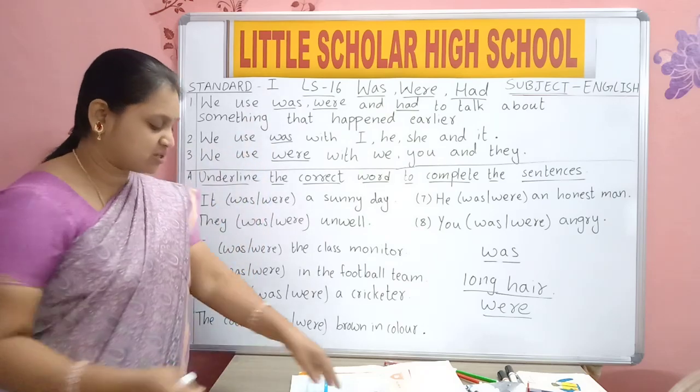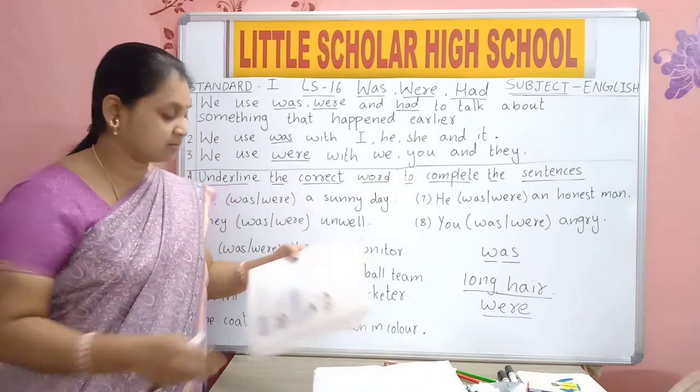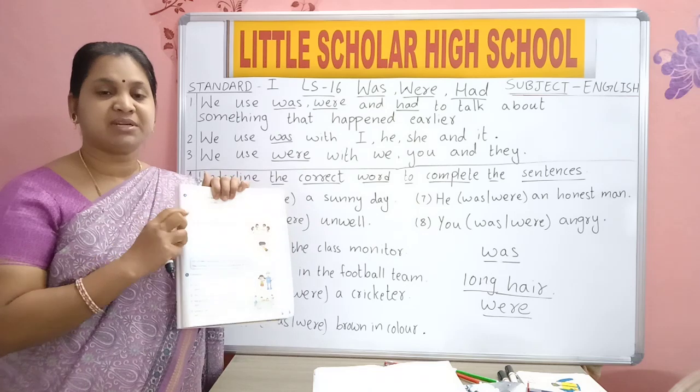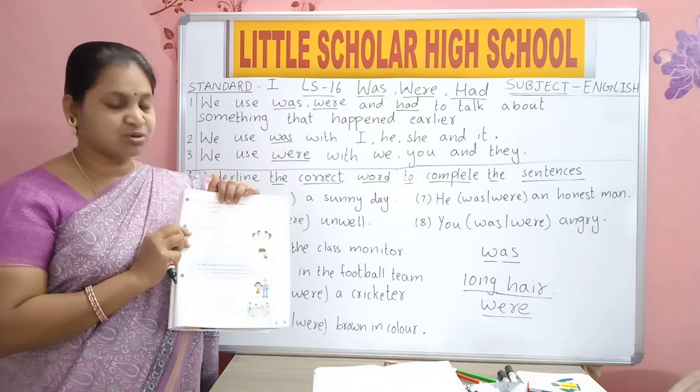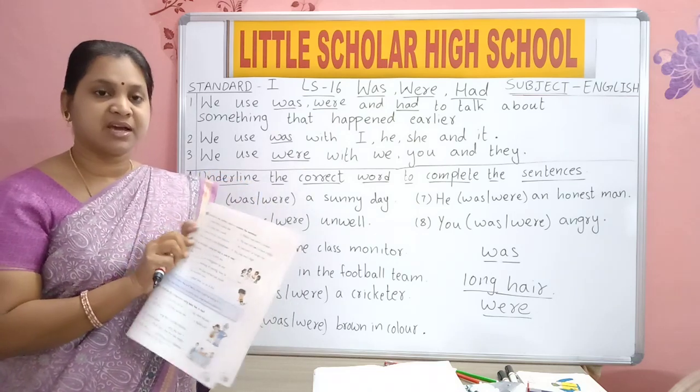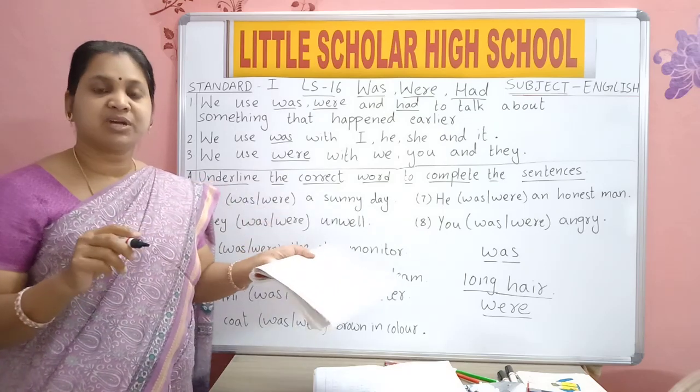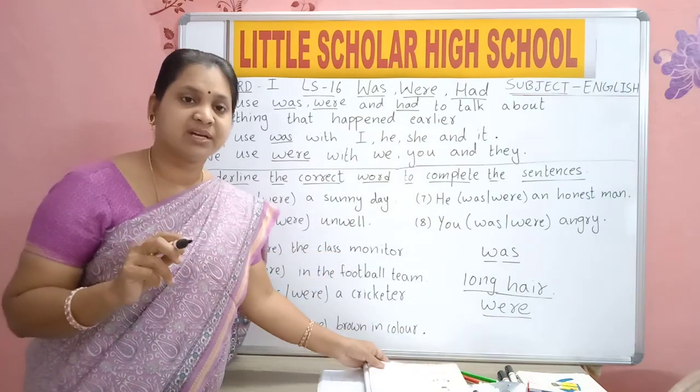First bit, page number 61. A bit I am doing on the board. You too will underline it in your textbook. Take a pencil and do it correctly. See the board and correctly underline.